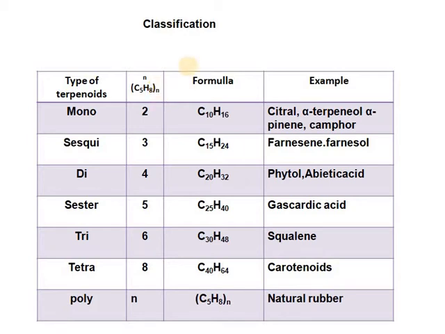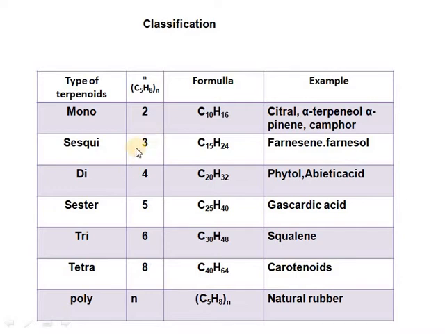But there are exceptions. For example, two C5H8 units can join to give C10H16, the monoterpenoids, for example citral, alpha terpineol, alpha pinene and camphor.